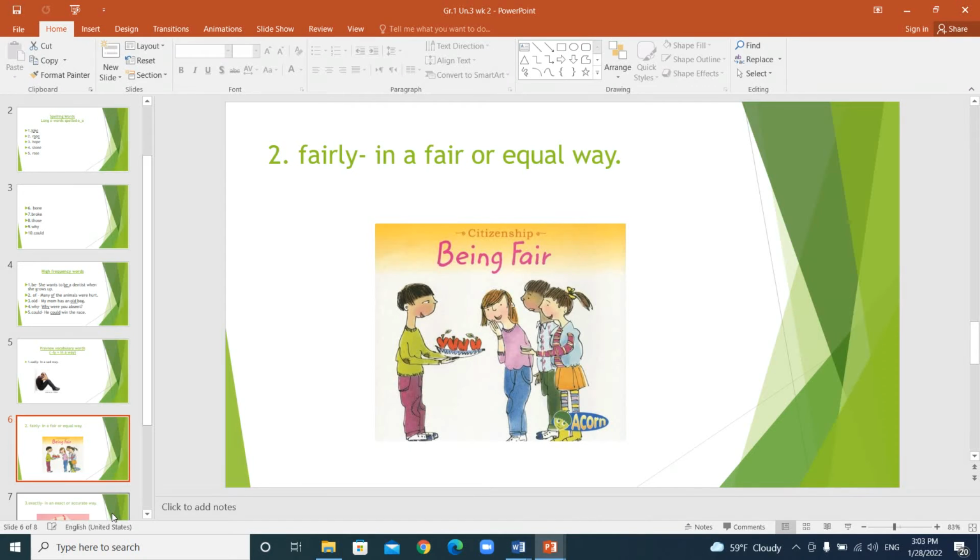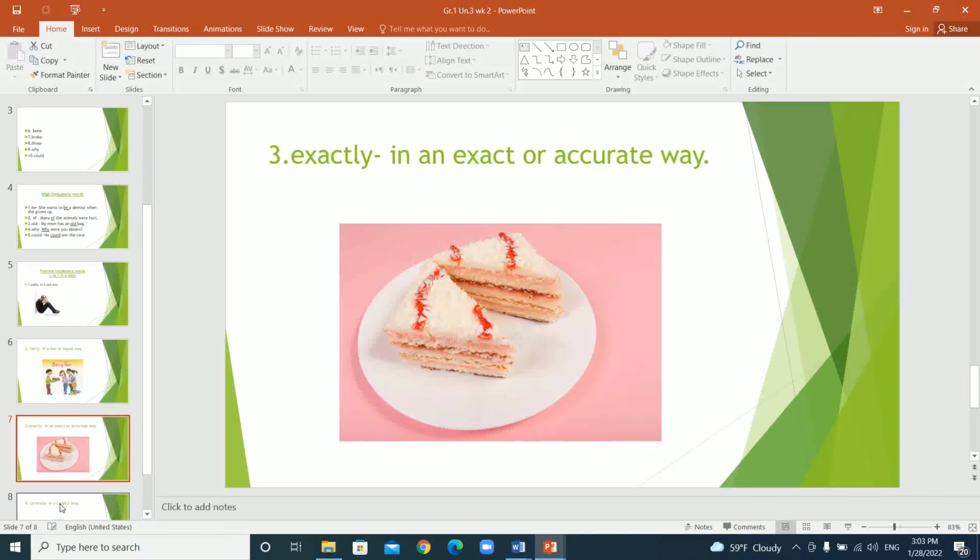Fairly means to be equal, to treat people in an equal way or in a fair way. Okay? Here, the boy is treating his friends fairly. He will give each one an apple. He's treating everyone in a fair or equal or in the same way.